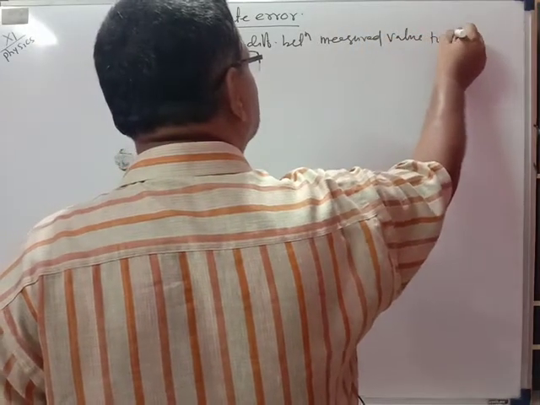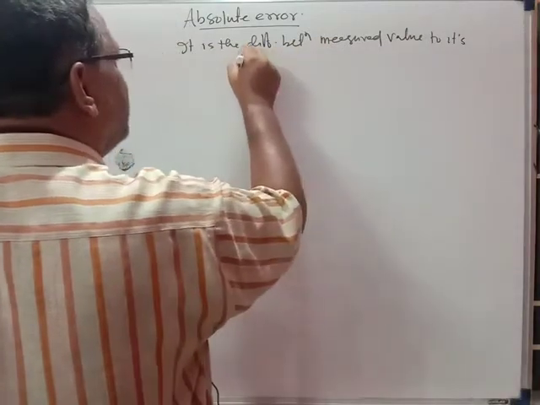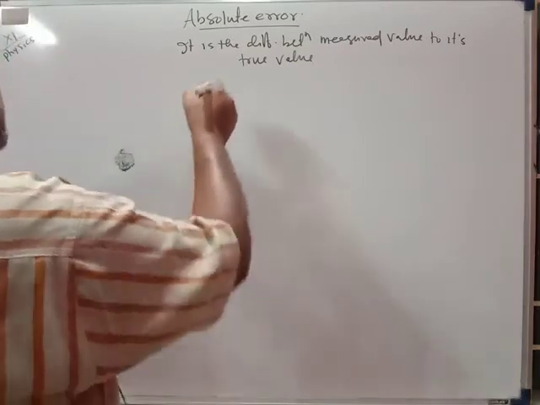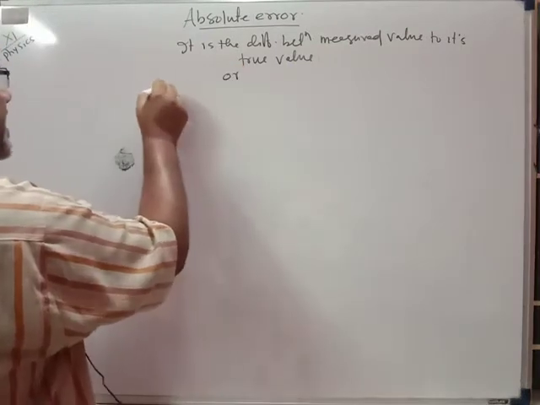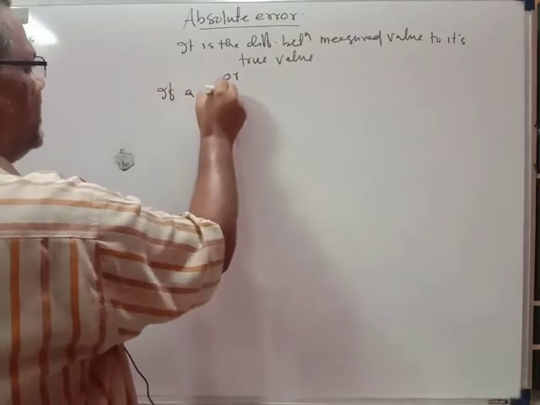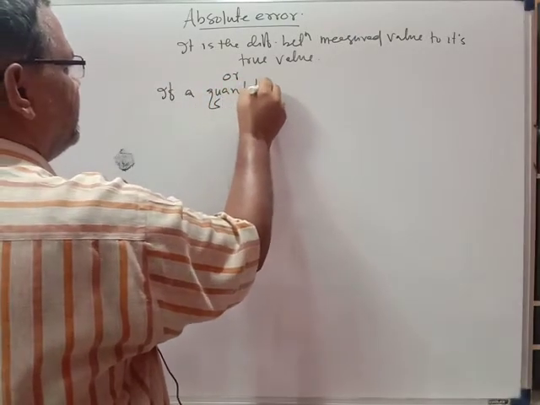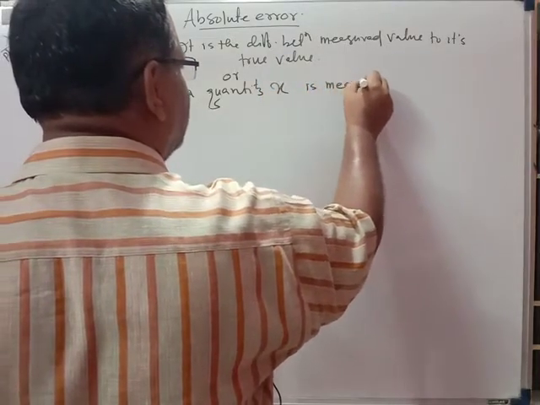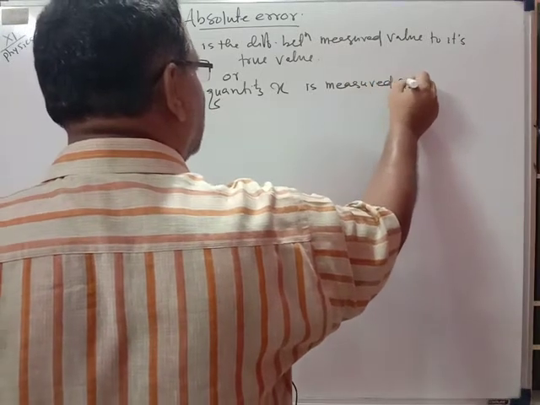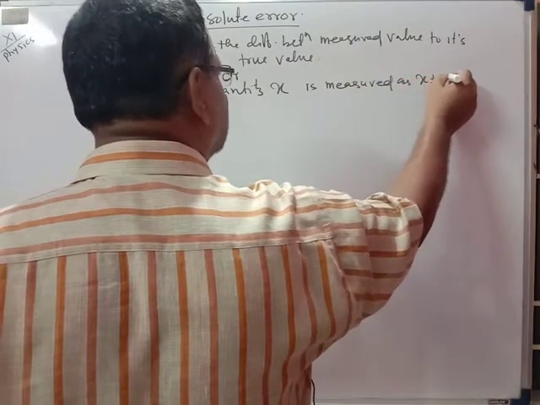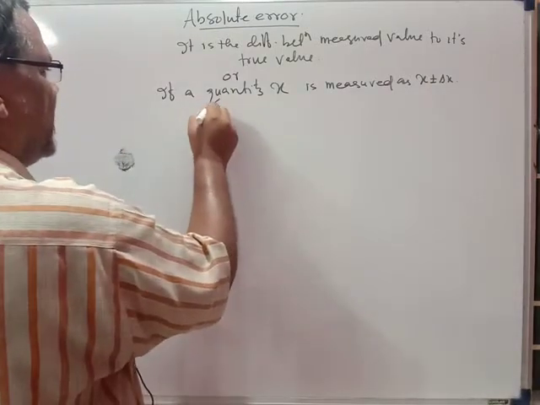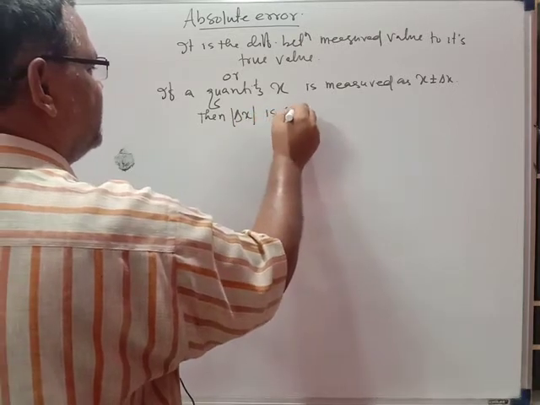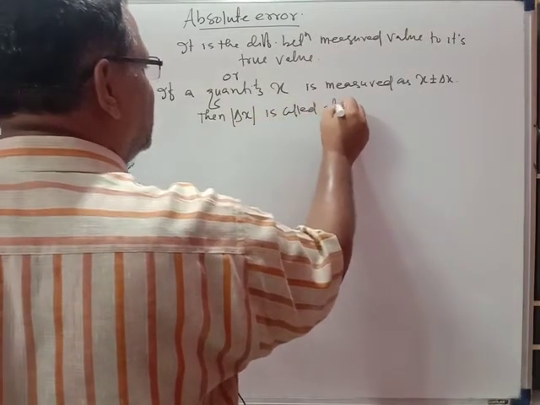Or we can say that if a quantity x is measured as x plus or minus delta x, then delta x is called the absolute error.